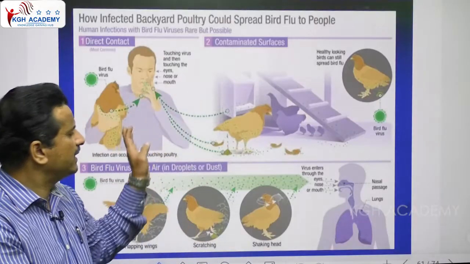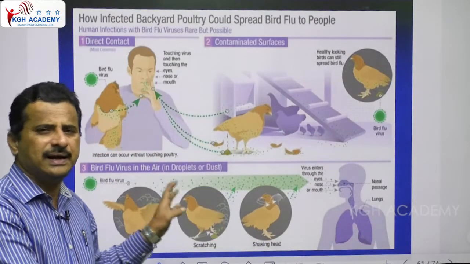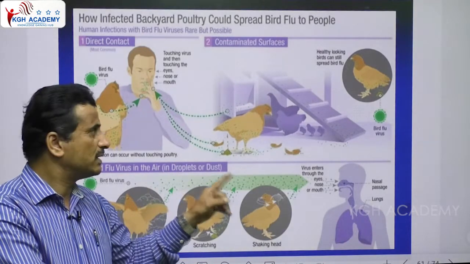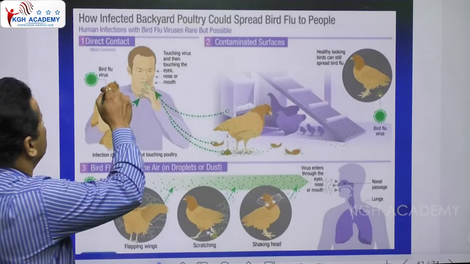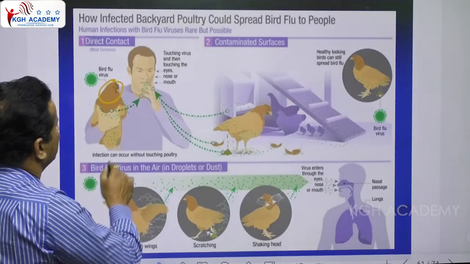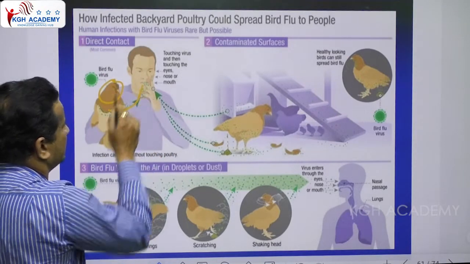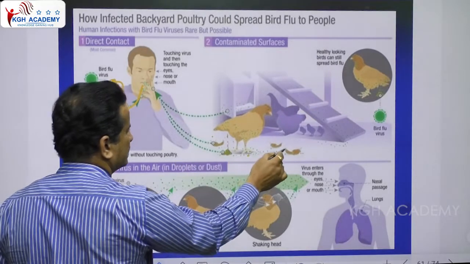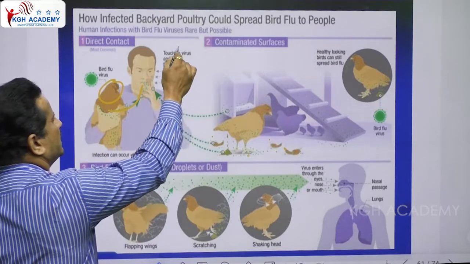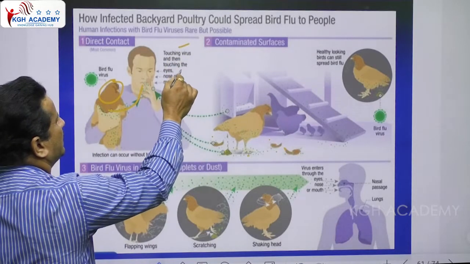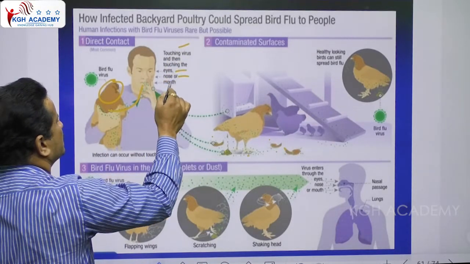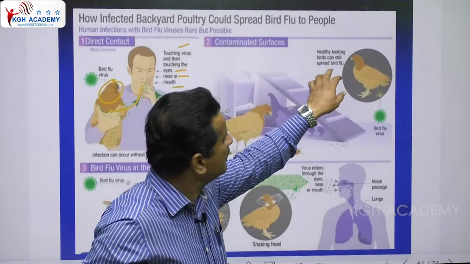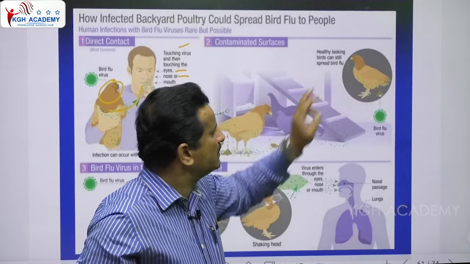Okay, you see, it's very clear how a hen or a bird transmits this virus to others. First, you see here, the bird flu virus is present. It can directly enter a person's body through handling these birds, directly touching the virus and then touching the eyes, nose, or mouth. Healthy-looking birds can still spread bird flu.